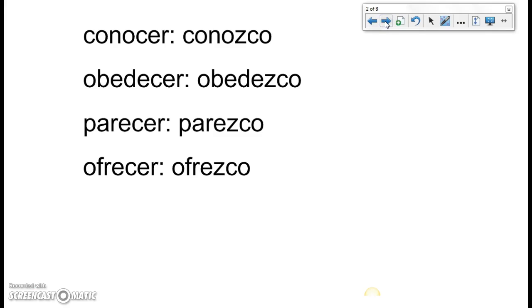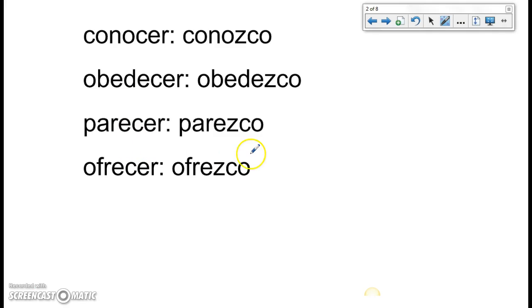Primero, conocer. Conocer es irregular en la forma yo, es conozco. Recuerdan que conocer significa to know or to be familiar with. Después, obedecer. Obedecer en la forma yo es obedezco. Y recuerdan que obedecer significa to obey.